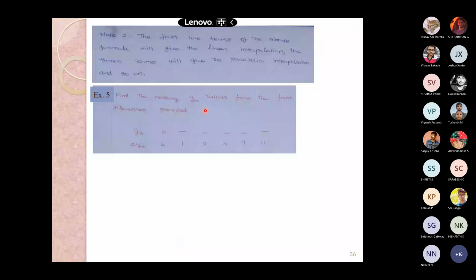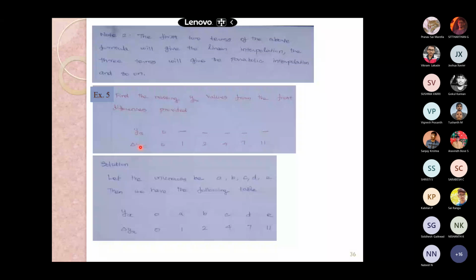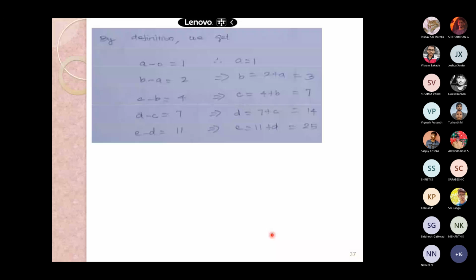Find the missing y x values from the first difference. It is very simple. With y x and delta y x, instead of the missing terms I am introducing a, b, c, d, e, and the first difference is given here. With that we can find the unknowns: a minus 0 is equal to 1, b minus a is equal to 2, c minus b is equal to 4, d minus c is equal to 7, and e minus d is equal to 11.